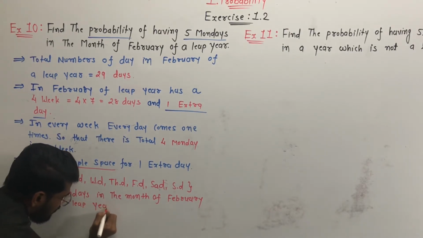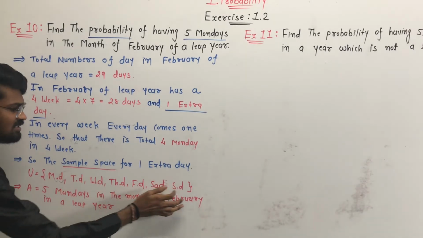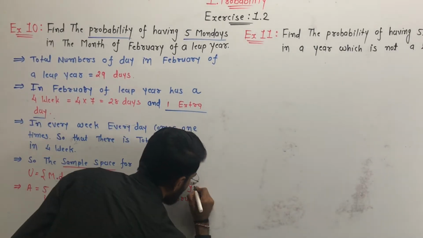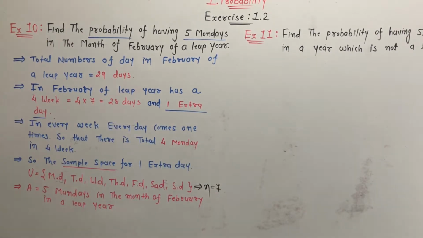So how many possible outcomes are there? The possible outcomes are 1, 2, 3, 4, 5, 6, 7. Possible outcomes are denoted by n, so n is equal to 7. Now we have to find the number of favorable outcomes, and our event A is 5 Mondays in the month of February in a leap year.